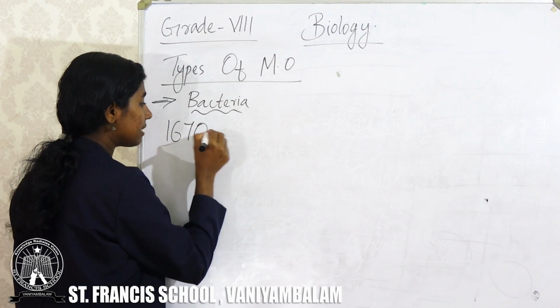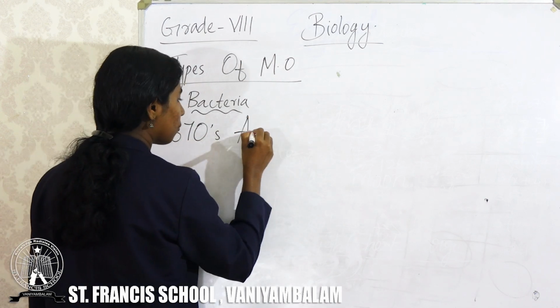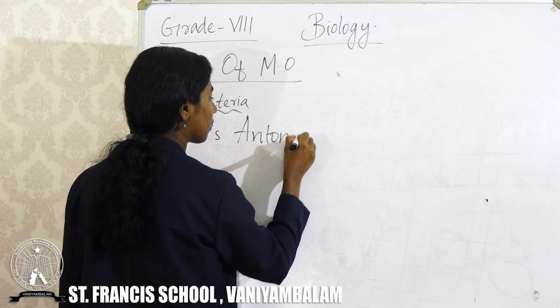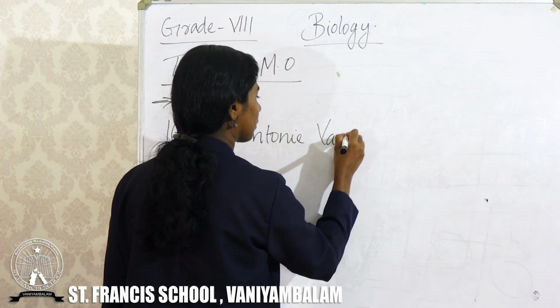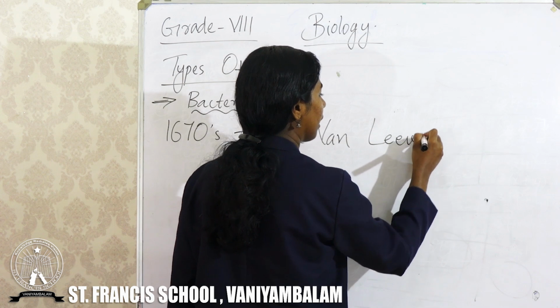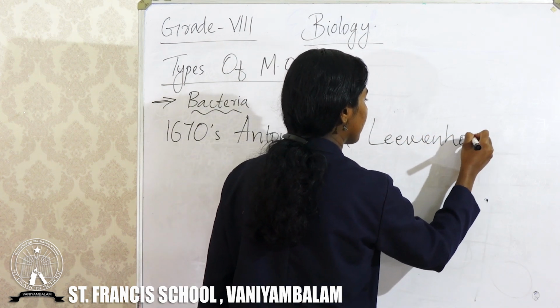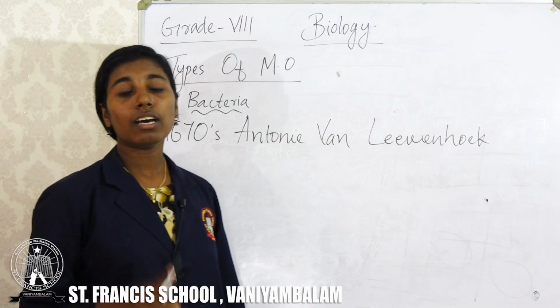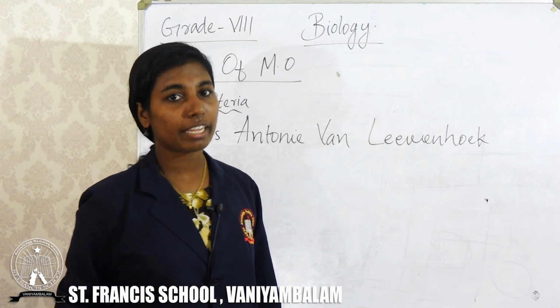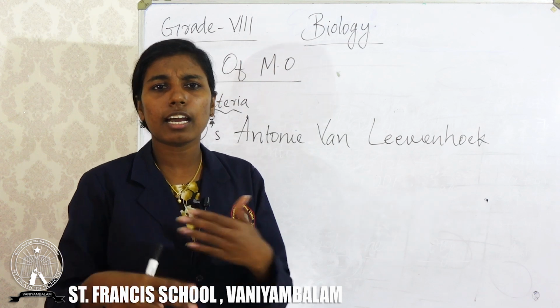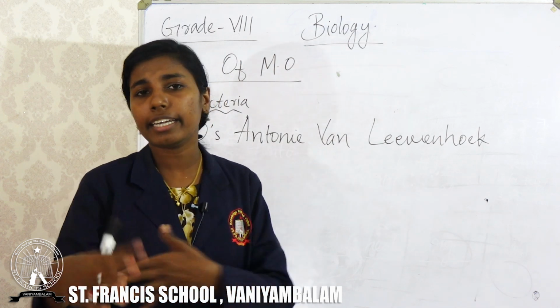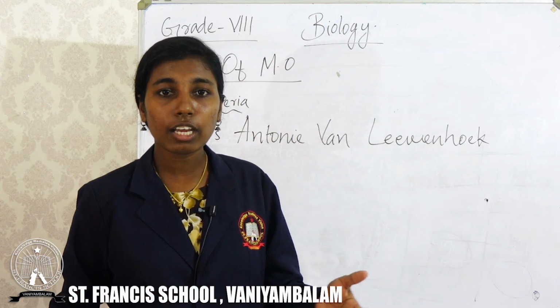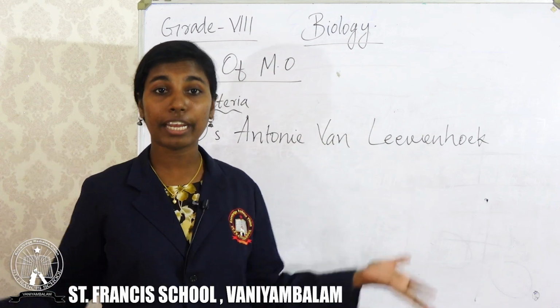In the 1670s, Antony van Leeuwenhoek, the father of microbiology, observed bacteria first through a simple microscope. Then scientists started to study bacteria in detail. They realized that we can see bacteria in different shapes.